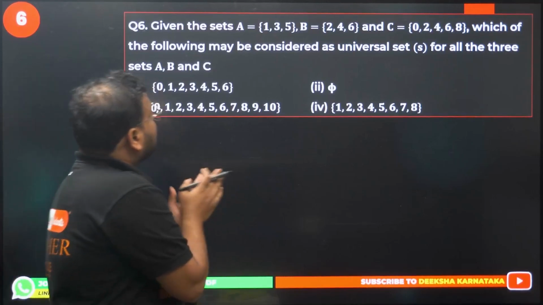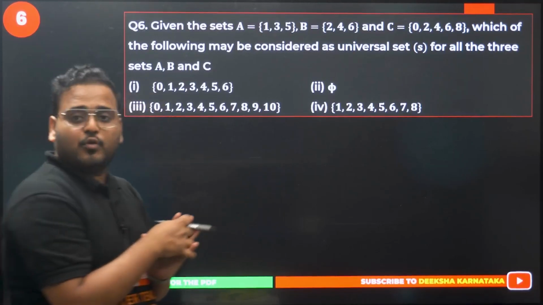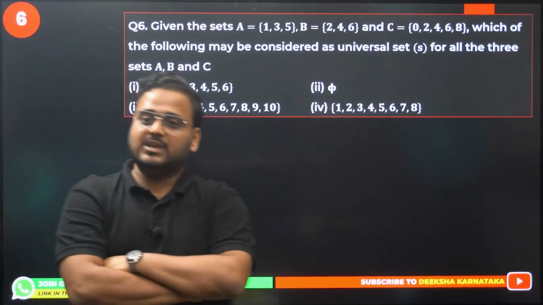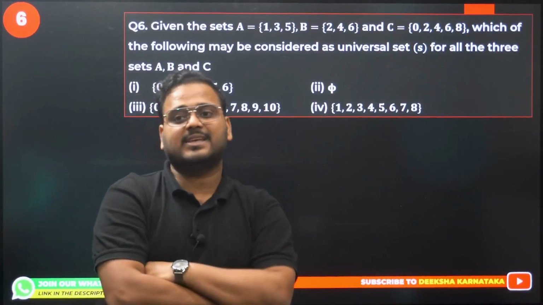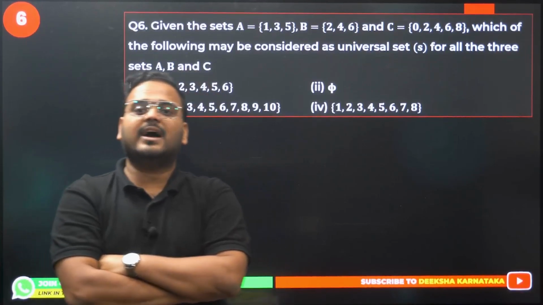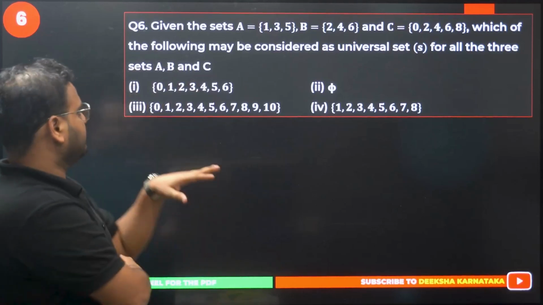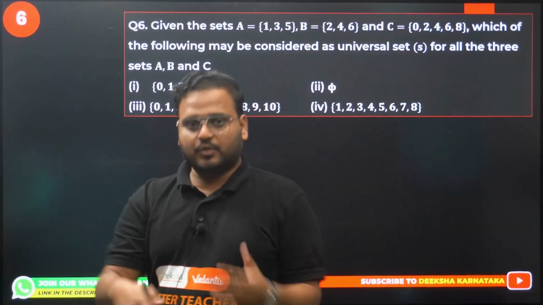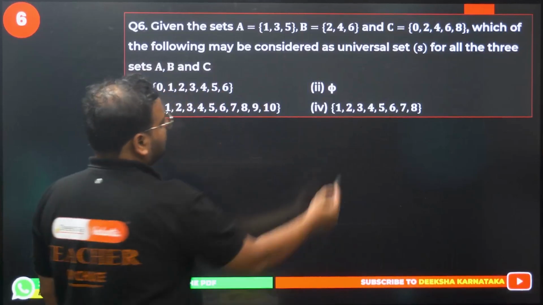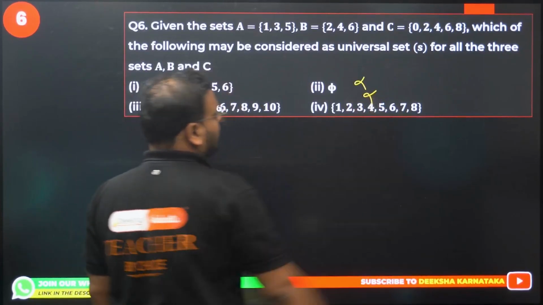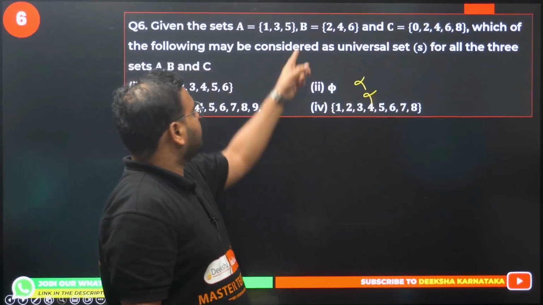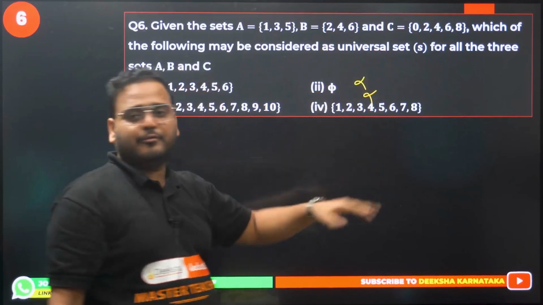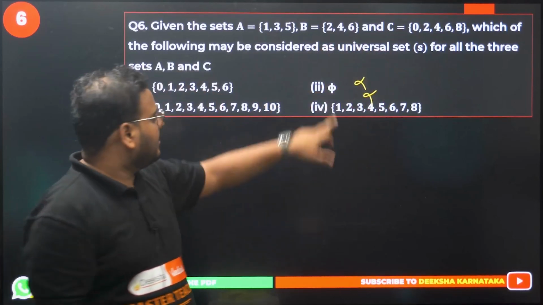Given the sets A is {1, 3, 5}, B is {2, 4, 6}, C is {0, 2, 4, 6, 8}, which of the following may be considered as universal set for all the three? Okay. For the set A, set B and set C, which is your universal set? So think about it. This cannot be there. How come, sir? We don't have 0 over here. We have 0 over there. It means 2 and 4 is gone. Right?